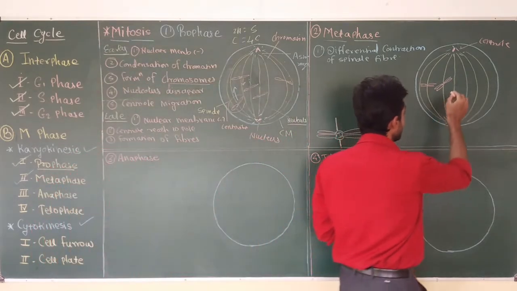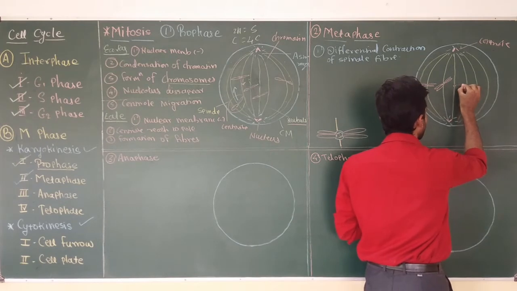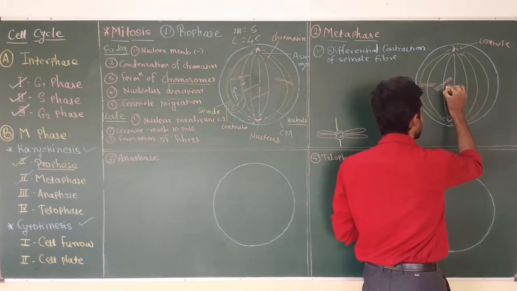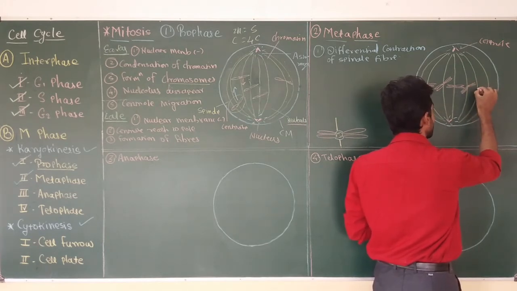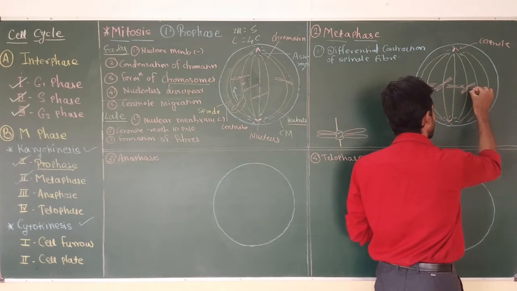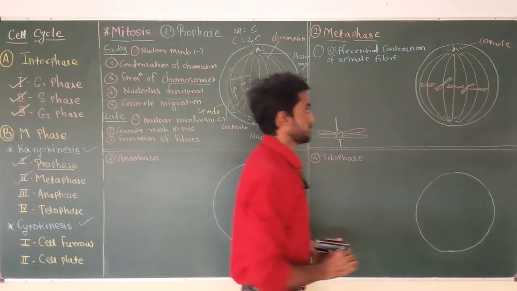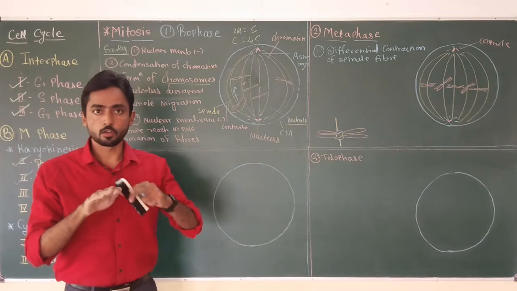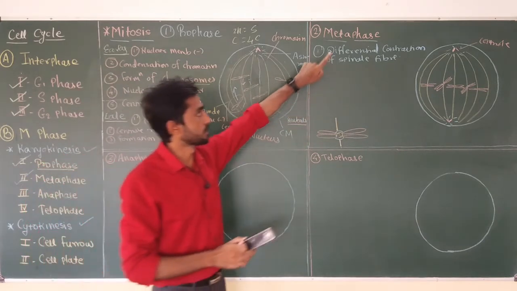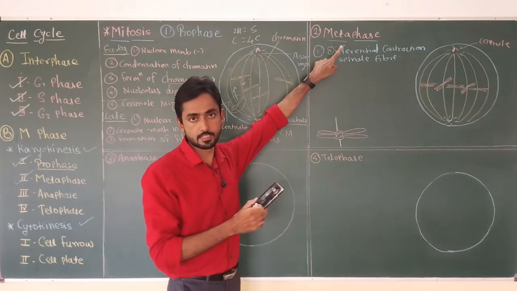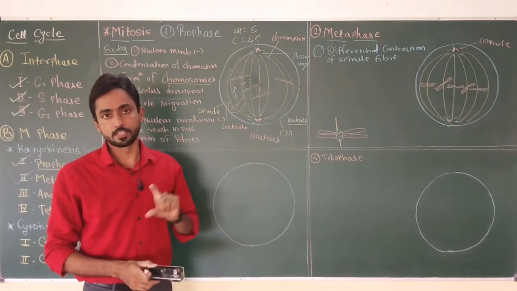So in this case, all 5 chromosomes will arrange themselves in the middle portion or equatorial plane of the cell. And as all chromosomes arrange themselves at the equatorial plane, this cell stage is called metaphase, or middle stage.